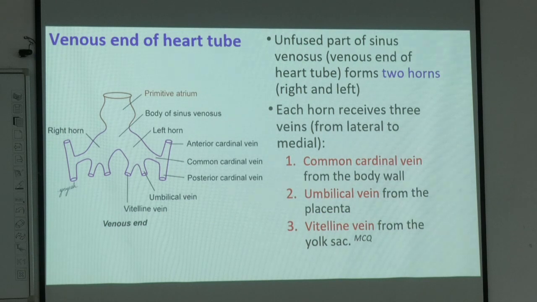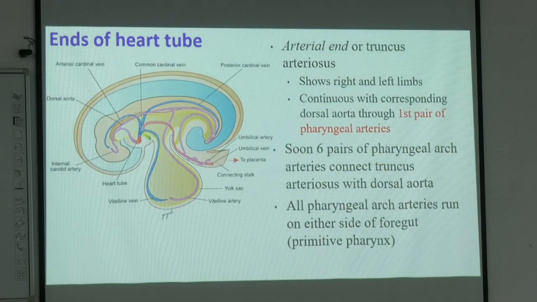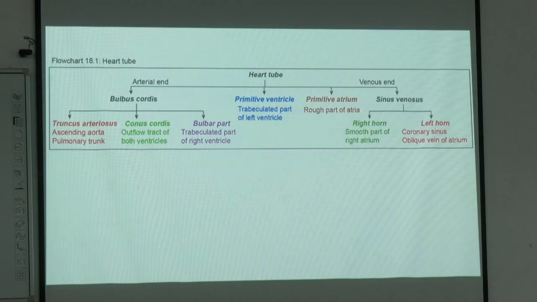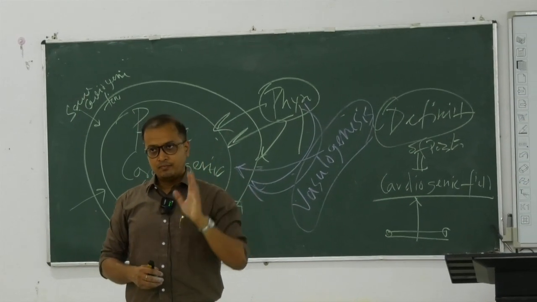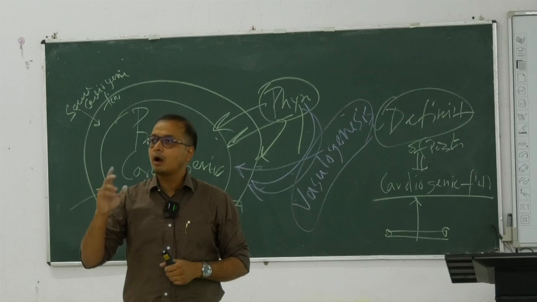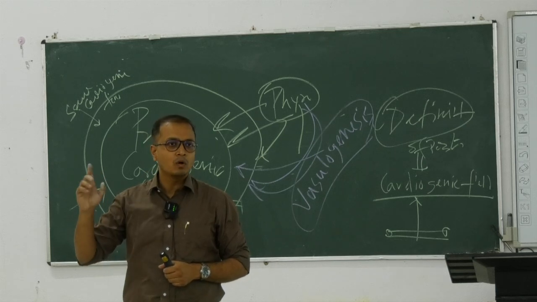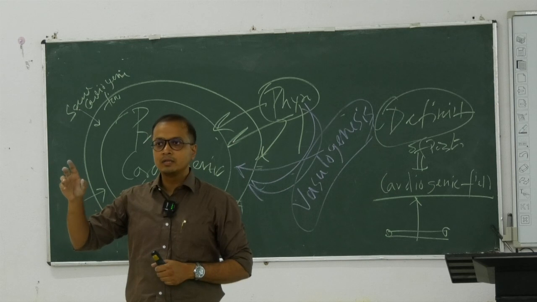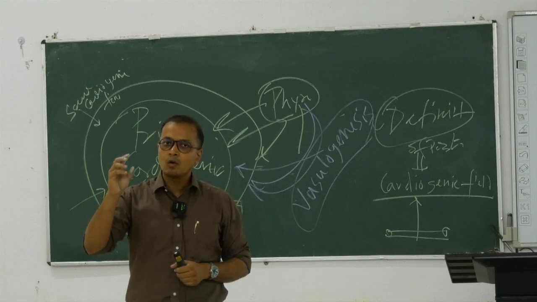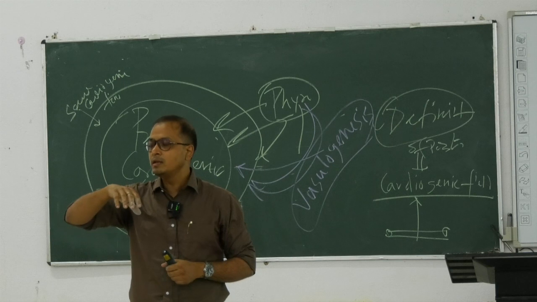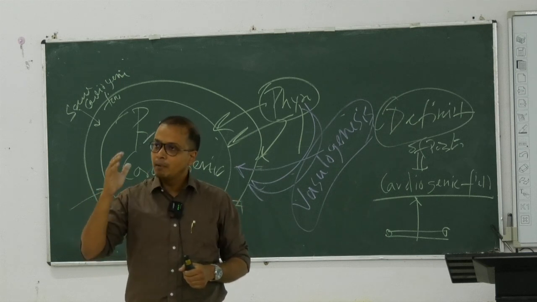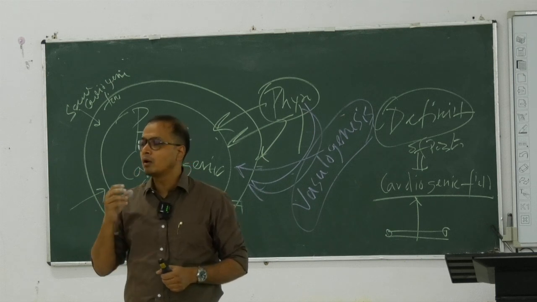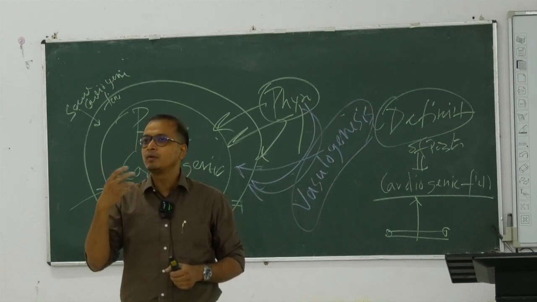The other thing about this cardiac change, the higher end changes, we are not going to talk about. Now, let's stop at this particular moment and recap whatever we have learned. First thing, we have to define where the heart is going to develop. We define this place as the cardiogenic areas. The cardiogenic areas are initially anchored as the primary cardiogenic areas. Then we need more space, which we call the secondary cardiogenic areas. These are triggered by the primitive streak and the developing endodermal tube of the developing pharynx.